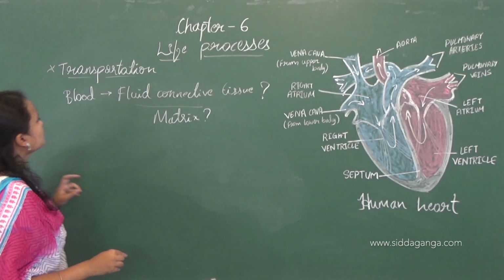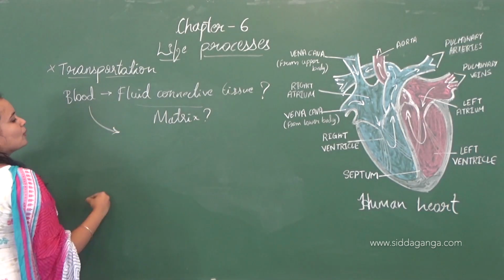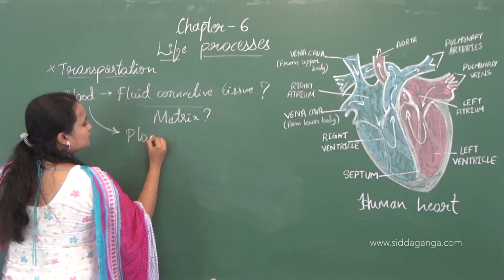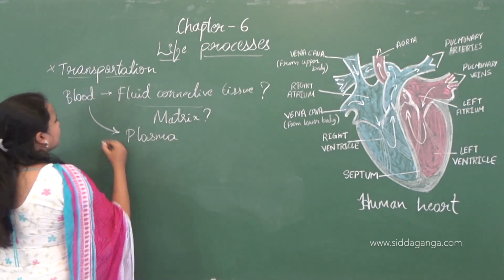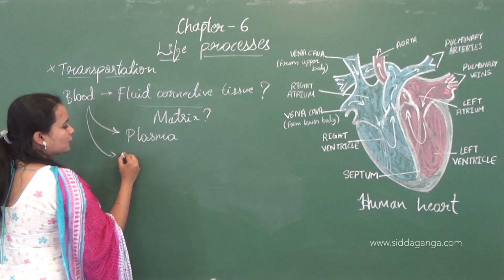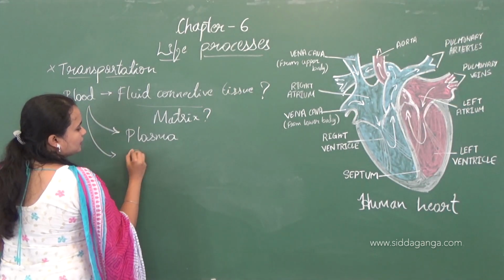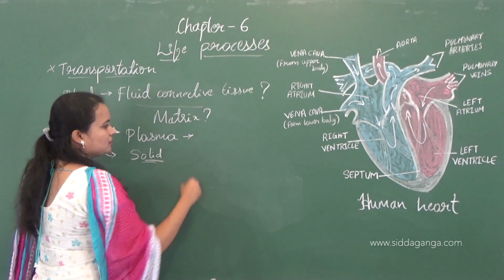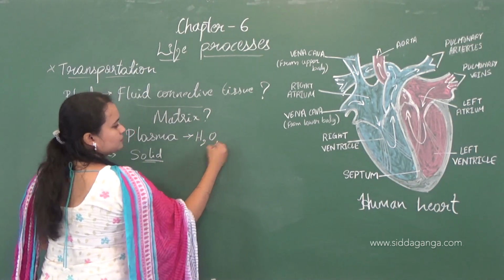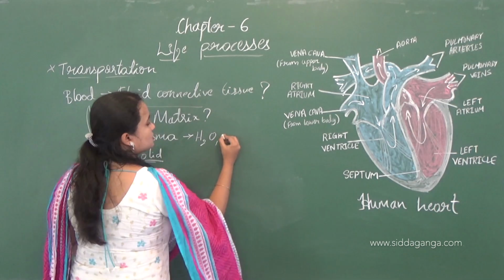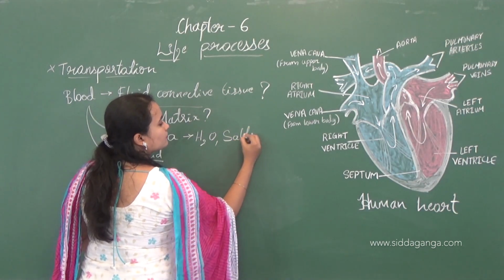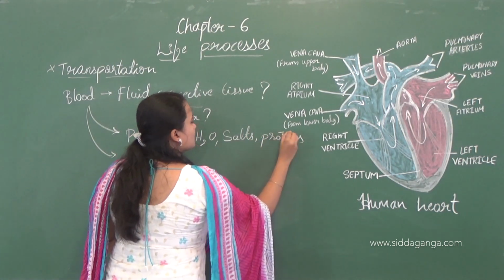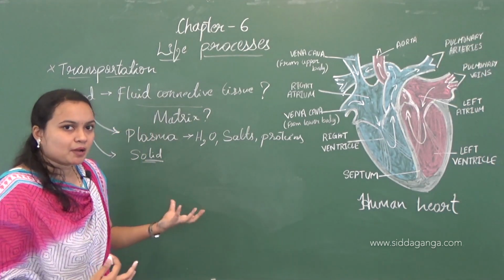The blood has two parts. One is in the liquid form called plasma, and another one is in the solid form. In the plasma there will be water, some salts and proteins. Plasma is the liquid part.